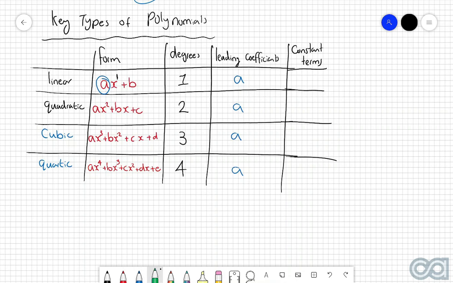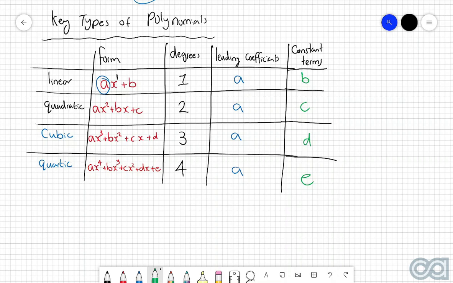And now finally, the constant term. So again, these are the terms with no x component next to them. For the linear, it's just this b term. For the quadratic, it's the c. For the cubic, it's d. And then for the quartic, it is e. So a big part of this early chapter is going to be looking at different polynomials and understanding and identifying these three key things. The degrees, the leading coefficients, and then the constant terms as well.